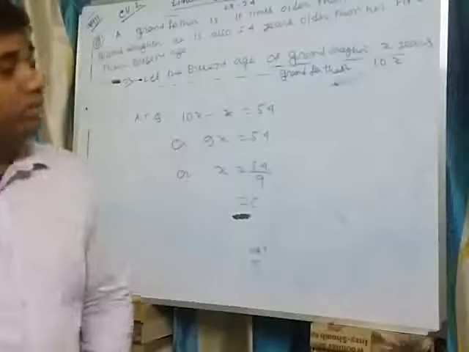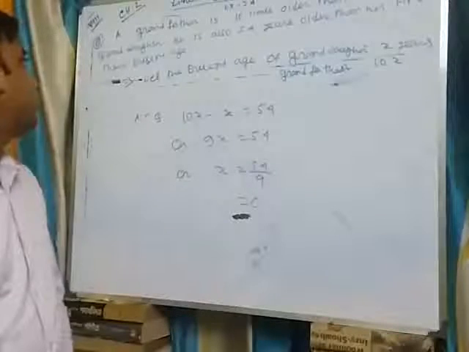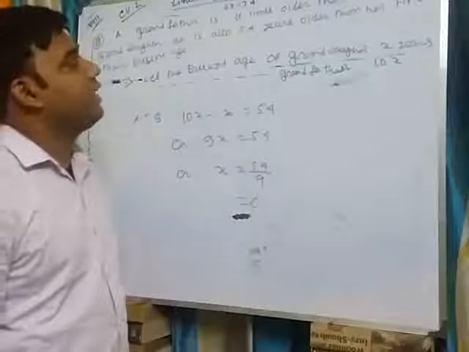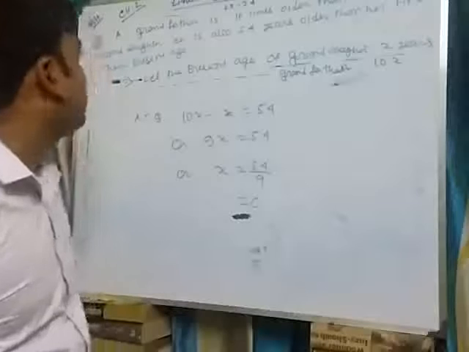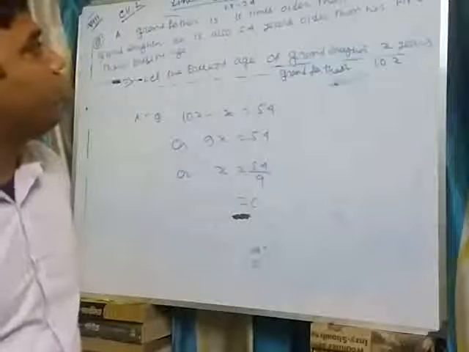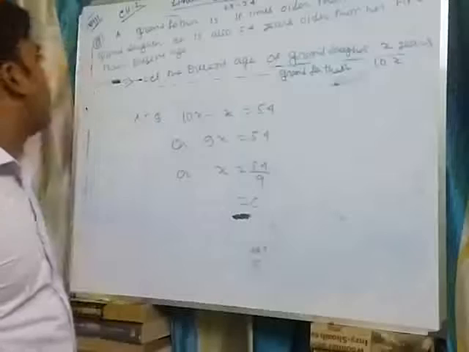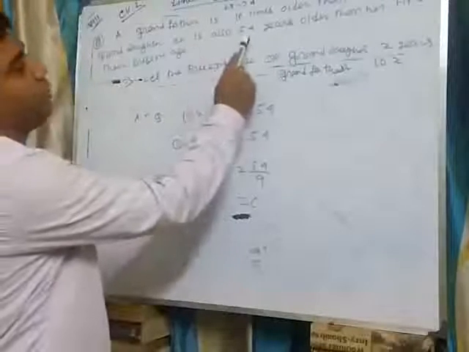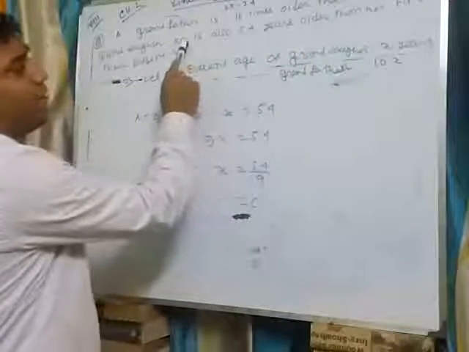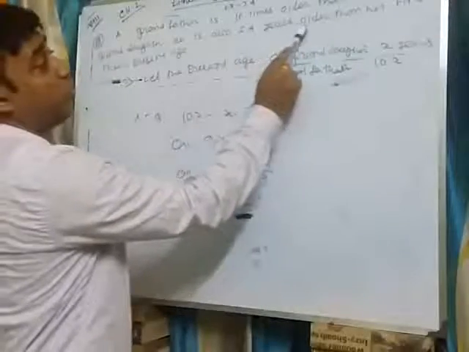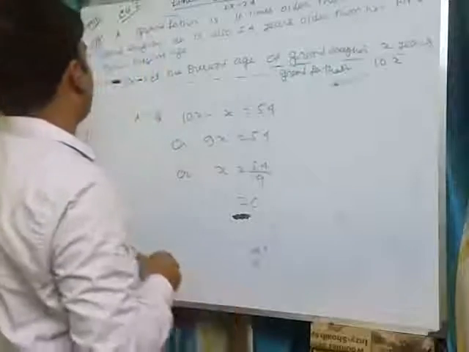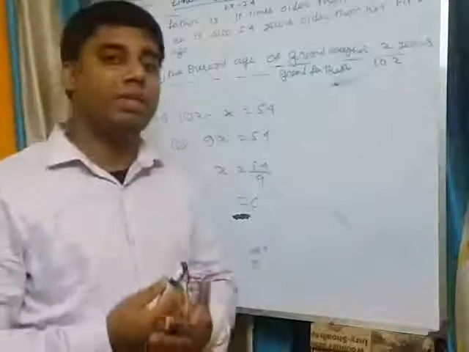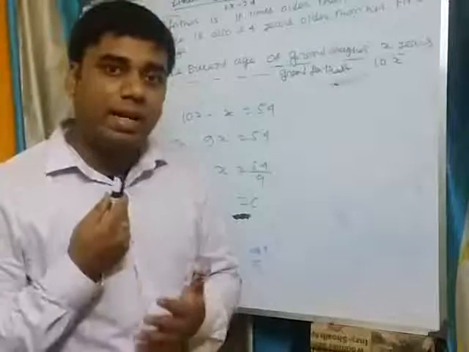And question number 9. First in this video was question number 8. This is question number 9. A grandfather is 10 times older than his granddaughter. He is also 54 years older than her. Find their present ages. He is 54 years older than her. That means the grandfather is 54 years older than the granddaughter. The question asked is to find their present ages. We have to calculate the present age of the grandfather and the granddaughter.